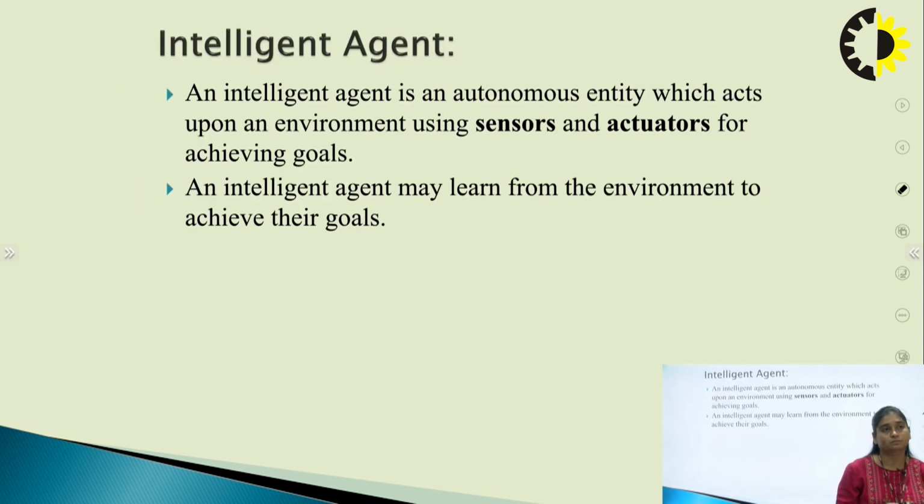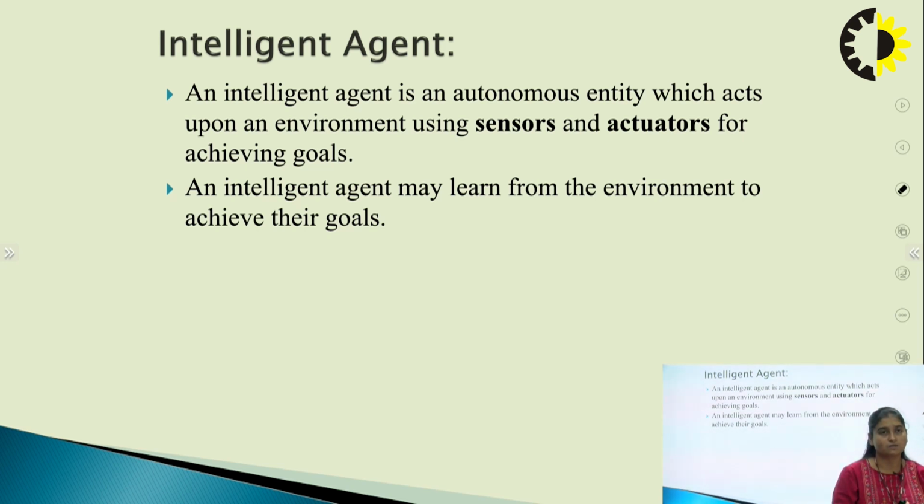So the next topic, a very important topic which comes into the picture, is the intelligent agent. An intelligent agent is an independent entity. As we've already studied, an agent refers to an entity. It's an autonomous entity which acts upon the environment using sensors and actuators.